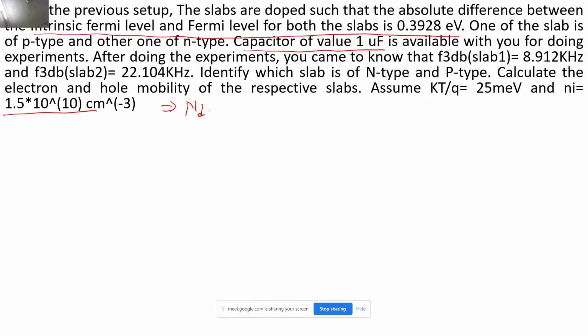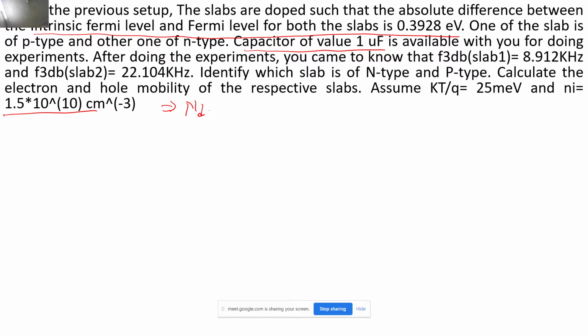So just use this formula and let me know what you can say about the electron and hole mobility. The length and the cross section area are needed in this question, right? You can take the length and the cross section area from question number 11, and just calculate the value of mobility of holes and electrons.